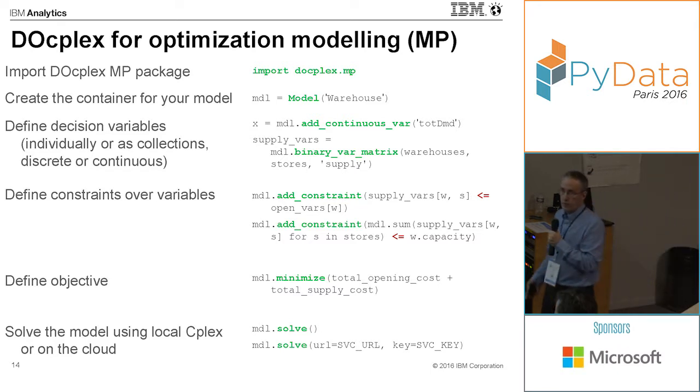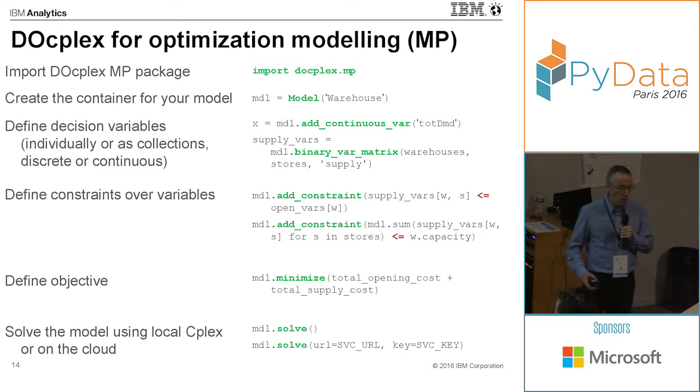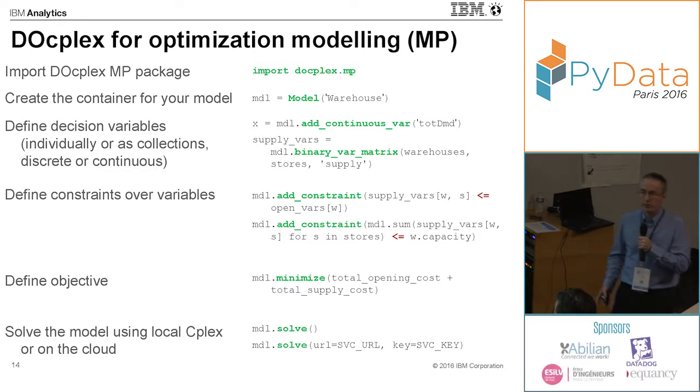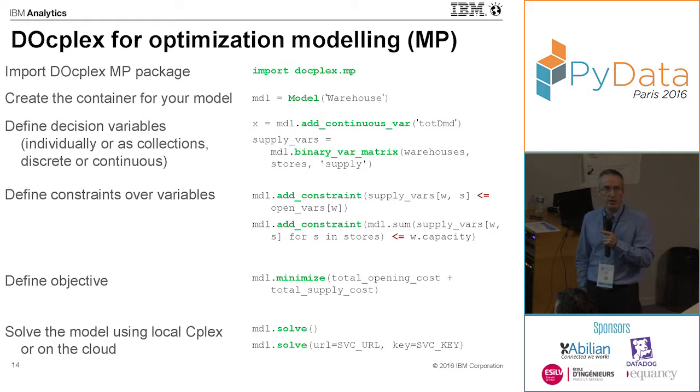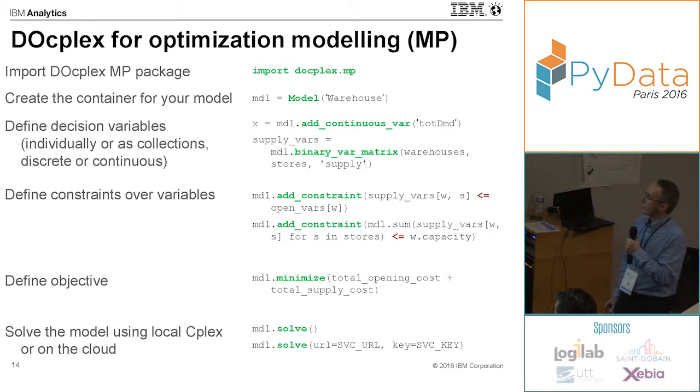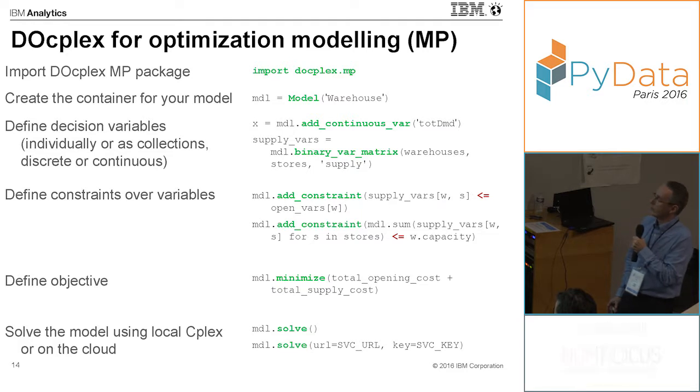Python was very useful because it's possible to overload all the operators. This helps a lot to keep the same flavor as those dedicated modeling languages to define the constraints. For example, here we create a new constraint, which is an inequality between a decision variable and another decision variable or another data.